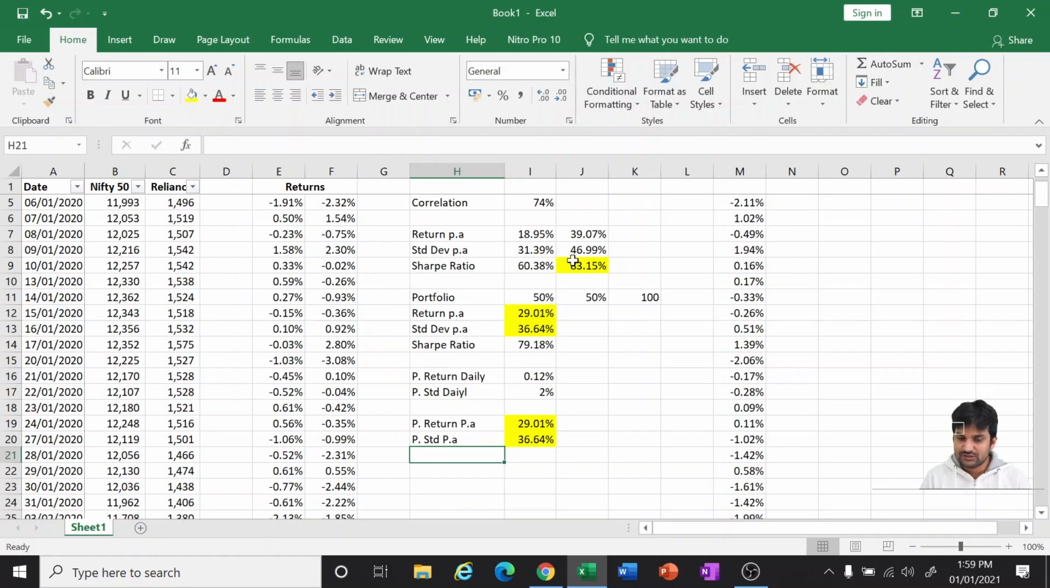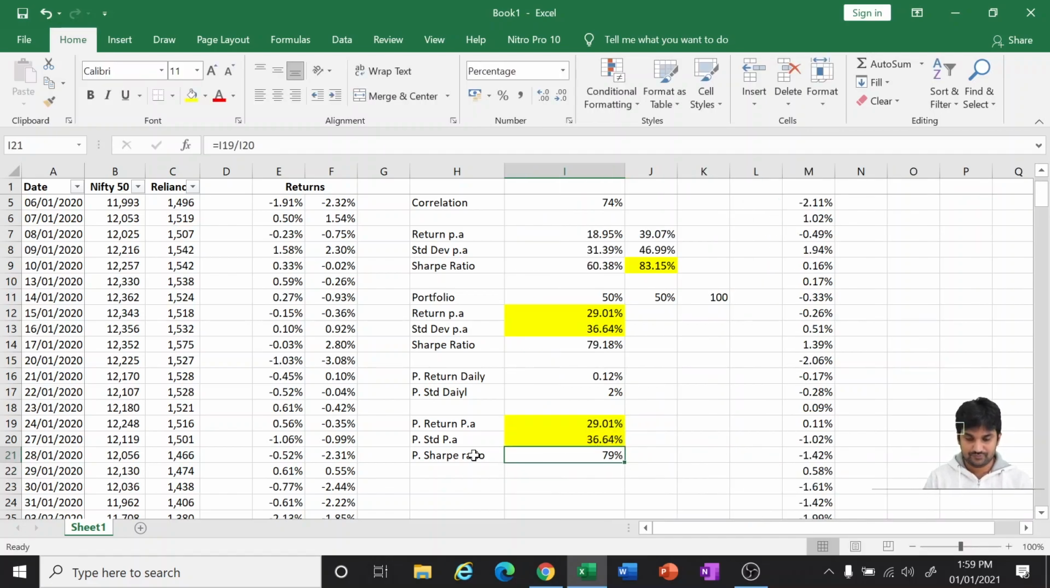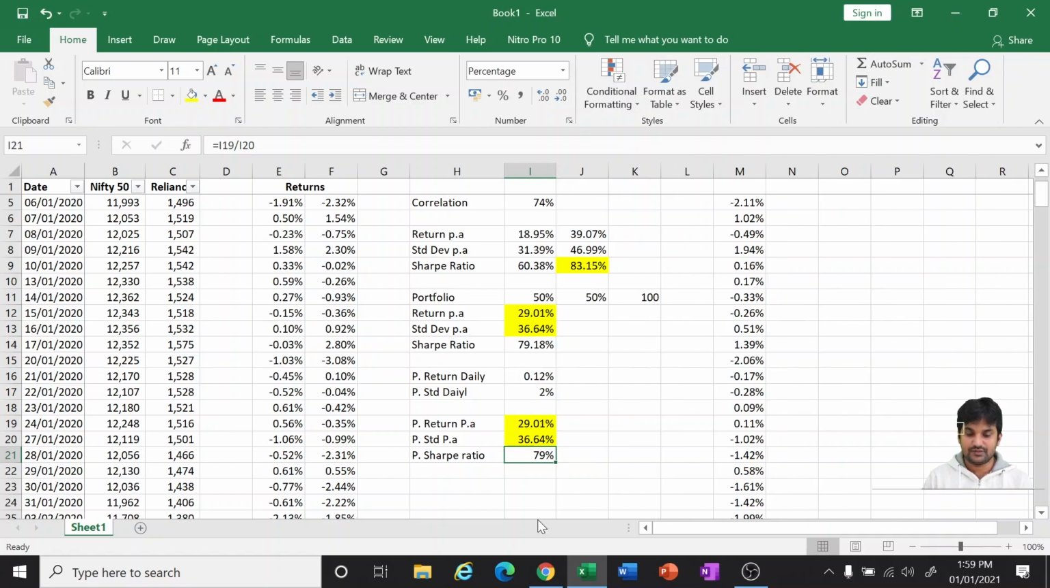Now, we know the Sharpe ratio individually for each. Now for the portfolio, what is my portfolio Sharpe ratio? My return by standard deviation. So for every risk of 1%, I am getting here almost 79 paise. For 1 rupee of risk, I am getting 79 paise here. Is there any other way that I can enhance my Sharpe ratio? What is the maximum Sharpe ratio I could expect from this particular portfolio?